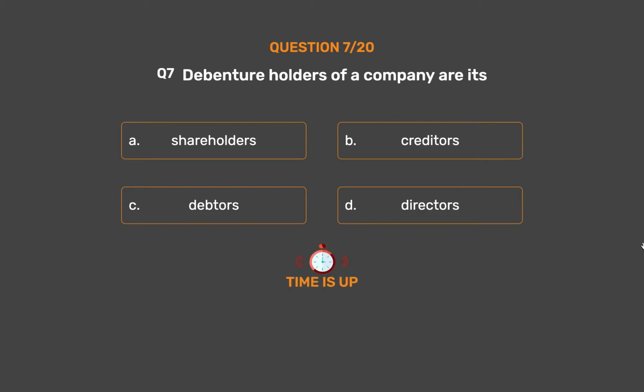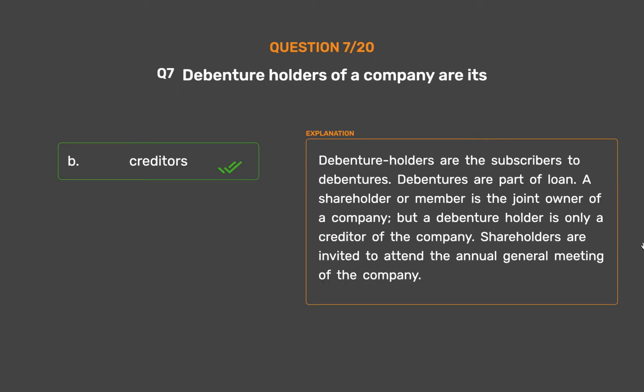The correct answer is Option B, creditors. Debenture holders are the subscribers to debentures. Debentures are part of loan. A shareholder or member is the joint owner of a company, but a debenture holder is only a creditor of the company. Shareholders are invited to attend the annual general meeting of the company.